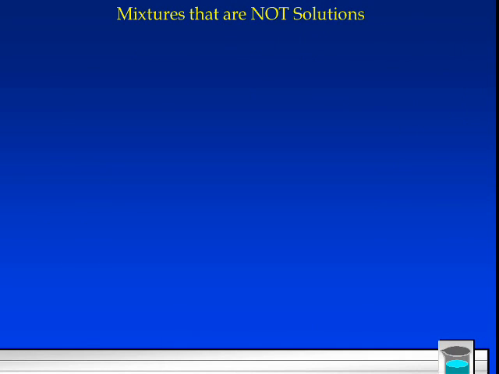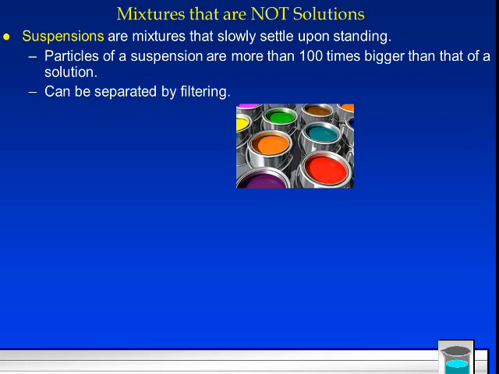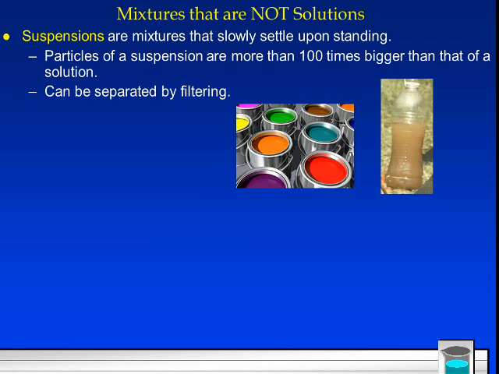Let's look at mixtures that are not solutions. Suspensions are mixtures that slowly settle upon standing. So they might seem like they're evenly mixed solutions, but if we just let them stand there, they will settle. Now the particles in suspensions are more than 100 times bigger than those of a solution. So these are big things, and you can separate them by filtering. Examples would be paint, muddy water. See, that muddy water looks good enough to drink by my book. But if we let it stand there, we're going to get settling. Some big suspension particles are going to go to the bottom, and it will separate out. The same thing with paint.